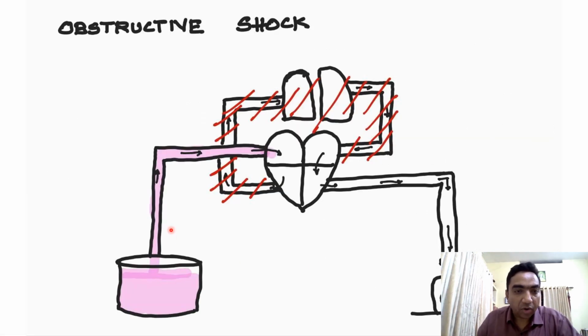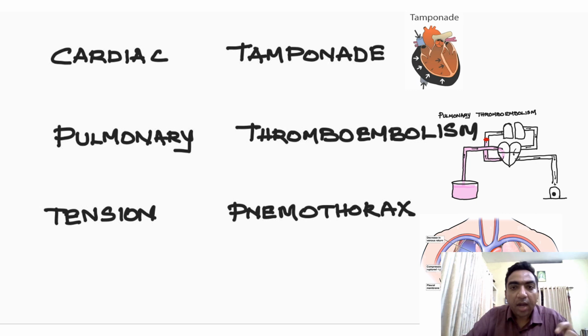In obstructive shock, there is again sufficient amount of blood volume. But the problem is in this loop, where the blood goes from the right ventricle to the lung and back to the heart. There is some problem in this loop. There are specific examples for obstructive shock. The causes of obstructive shock are cardiac tamponade, pulmonary thromboembolism, and tension pneumothorax. These are the most common causes for obstructive shock.